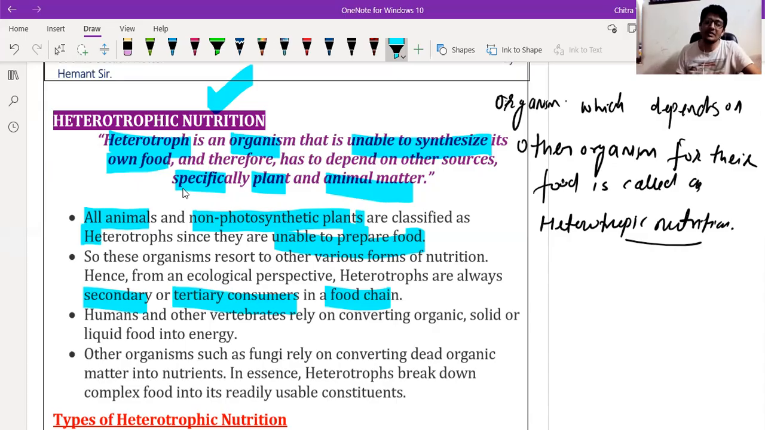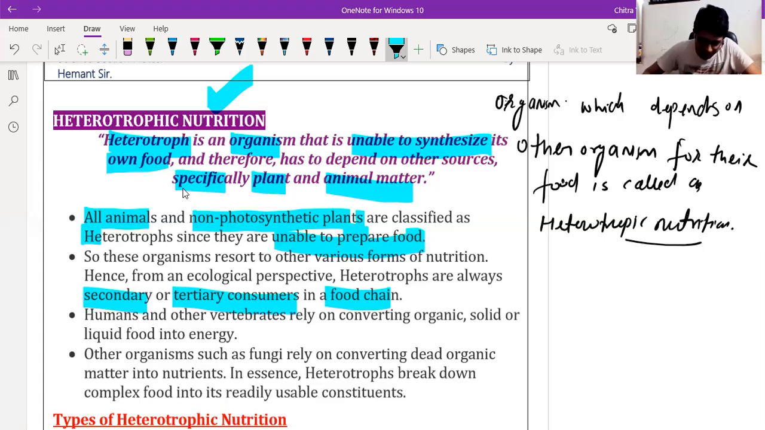If we take the example of a goat, it directly takes food from green plants. If we discuss a lion or tiger, it depends on organisms like the goat, but the goat depends on plants. That's why all organisms depend directly or indirectly on green plants only.